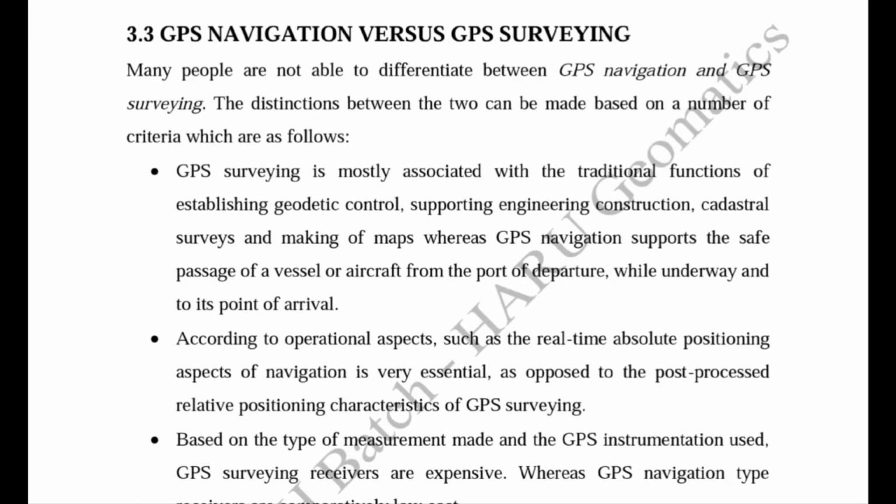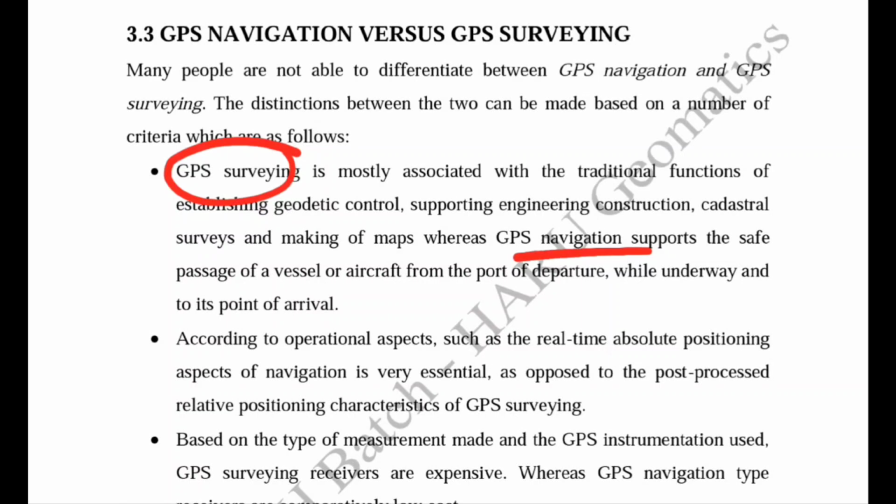So GPS surveying has different applications, whereas GPS navigation supports the safe passage of a vessel or aircraft from the port of departure while underway and to its point of arrival, means the movement of any object. Then monitoring that object is known as navigation, and GPS navigation is used mostly in the aviation field.